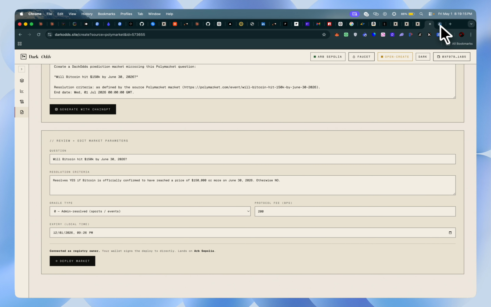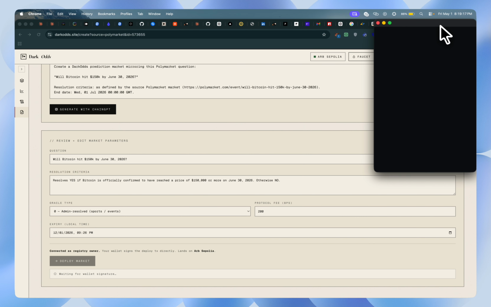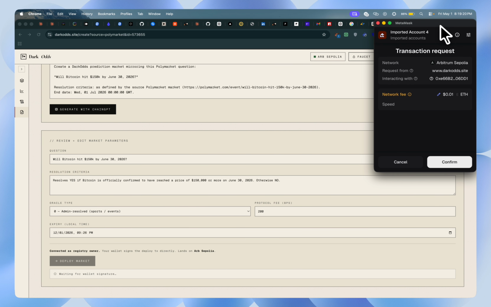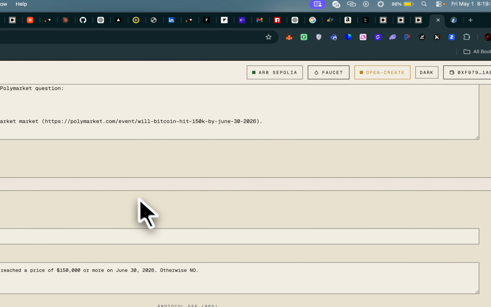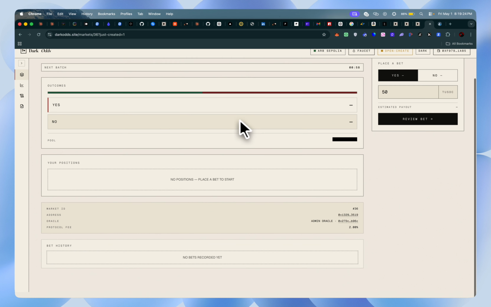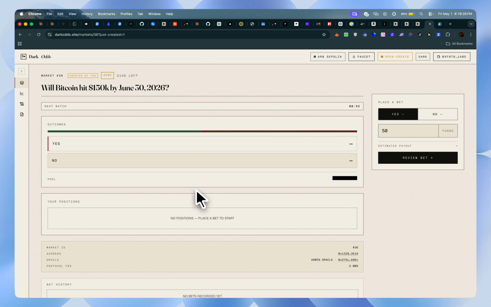Alright, so I can now deploy these markets, and my address will act as the owner, and everyone can choose to predict on this market. We can see the market now. We have market 36, and that's the most recent market we just deployed.